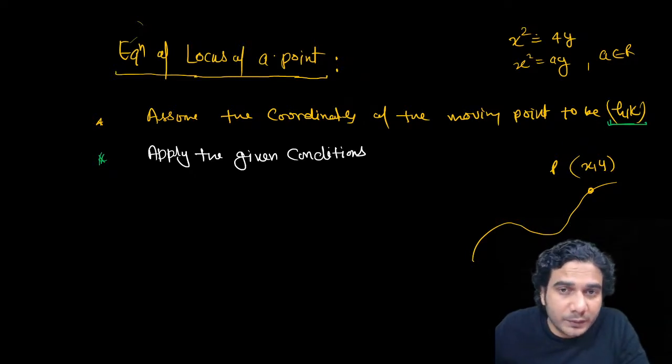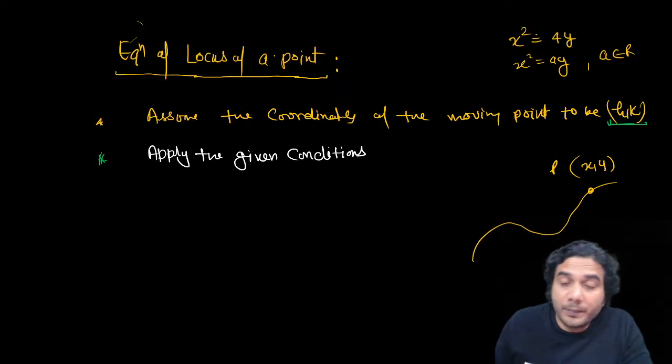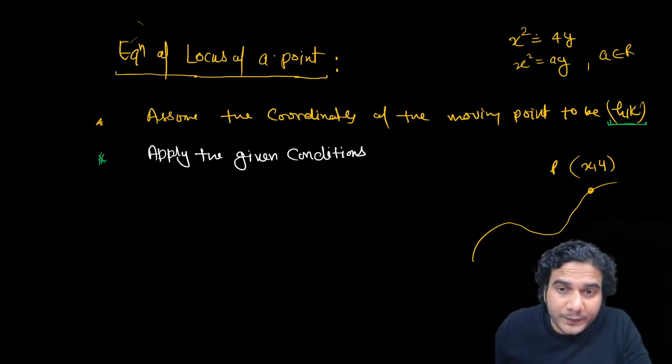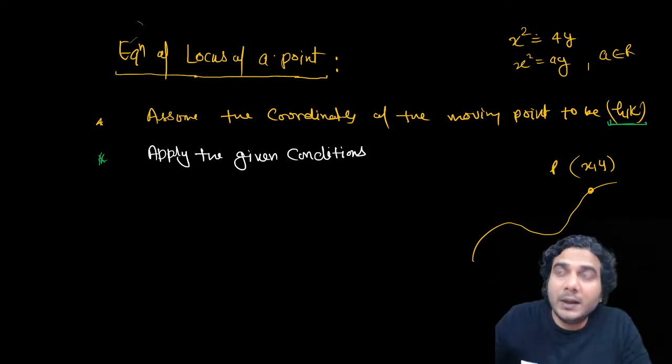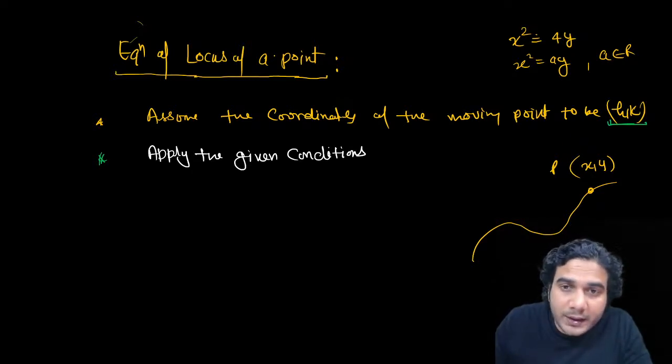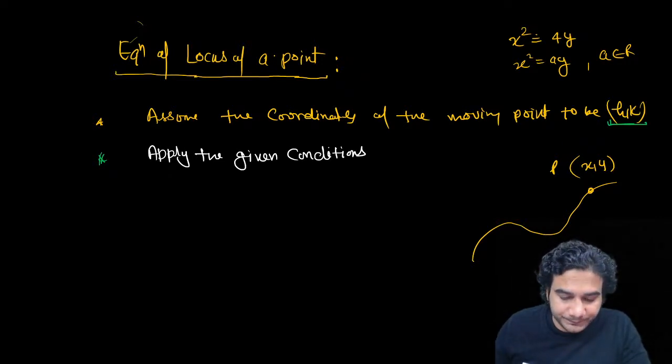Maybe you'll have to assume some ratio. Maybe you'll have to assume some coordinates. Might be, might not be. If without assuming a parameter you are able to write the equation, then it is very good. I mean, you have got the answer. You are just writing the relation between h and k by applying this condition without involving any parameter. So that means you don't need to eliminate that parameter.